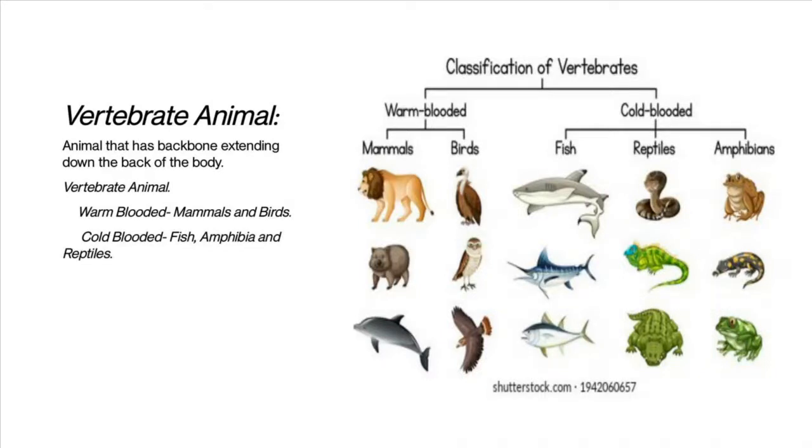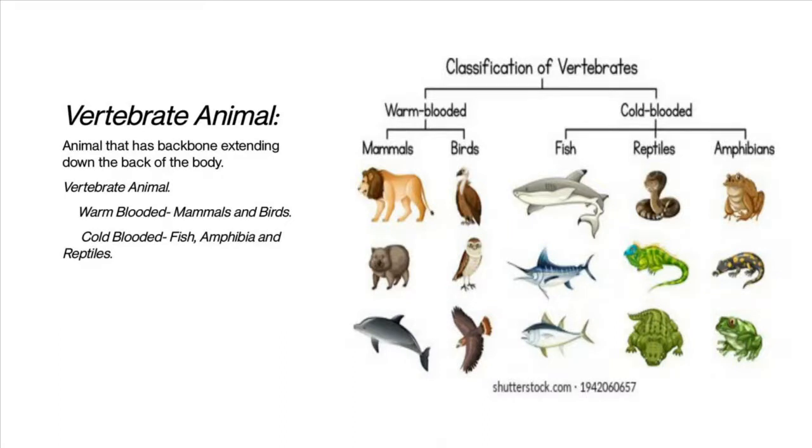The two classifications are warm-blooded animals and cold-blooded animals. The members of these two groups are: in warm-blooded animals, we will get mammals and birds. In cold-blooded animals, we will get fish, reptiles and amphibians. So, we all know which animals are vertebrate animals.